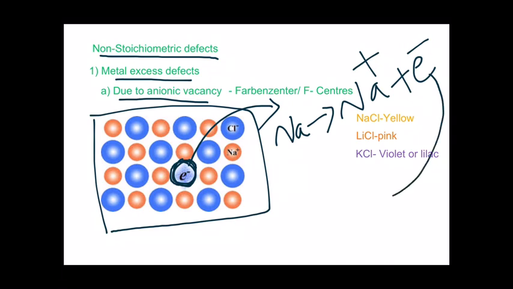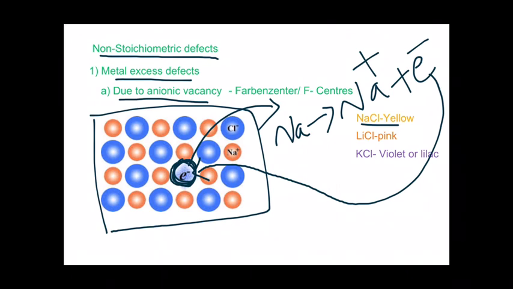This electron now moves to the place formerly occupied by the chloride ion, and this place which the electron now occupies is known as Farben center or F center. So what does this electron do? This electron can get excited by absorbing light from the visible radiation, and it gives a yellow color to sodium chloride. So this is the defect, and it occurs due to anionic vacancy.